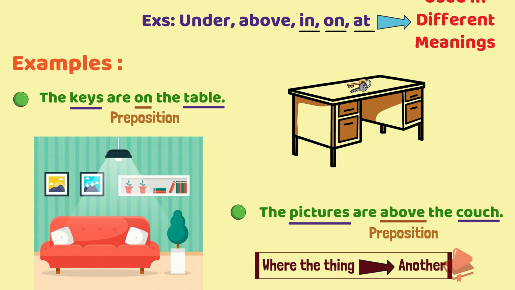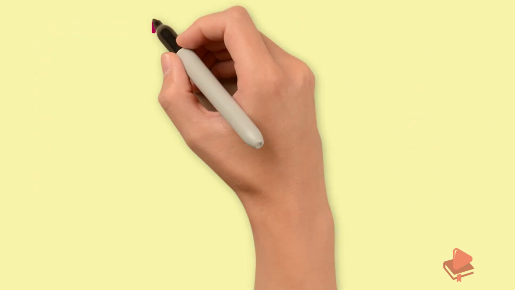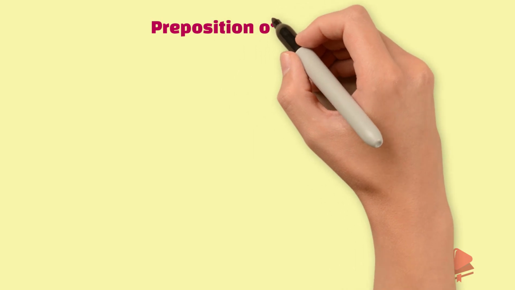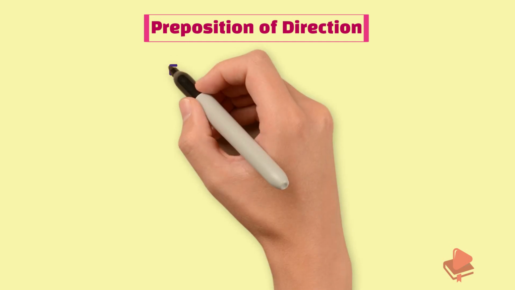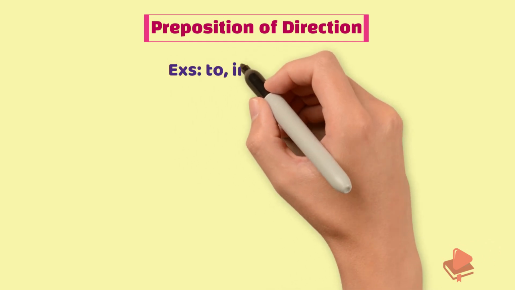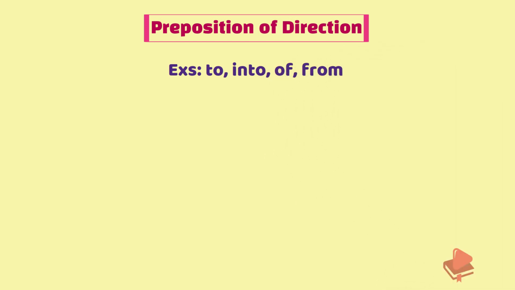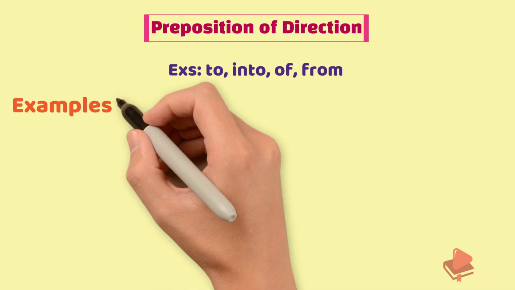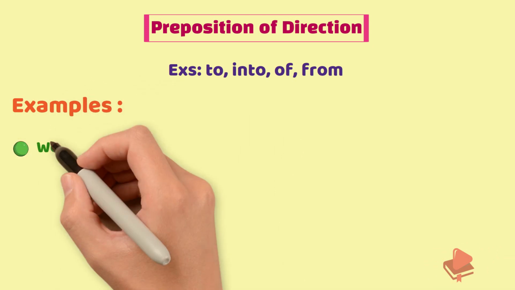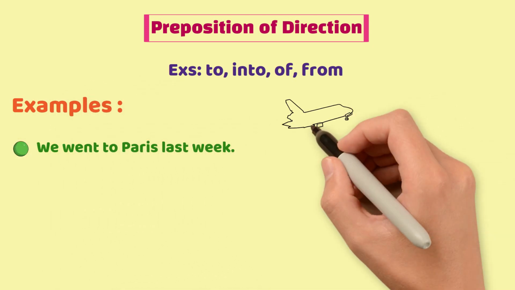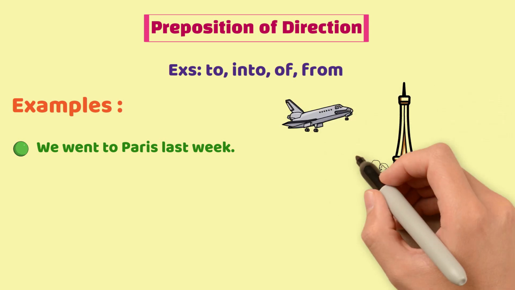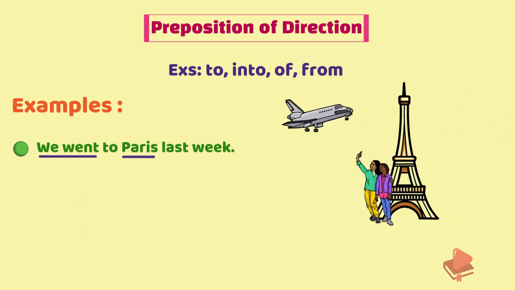Now let's look into the next type, the preposition that describes where to go or where to put something. They are called as preposition of direction. For example, to, into, of, from. Let's understand this with some sentence examples. We went to Paris last week. Here, to describe in which direction we went, so here to is the linking word.